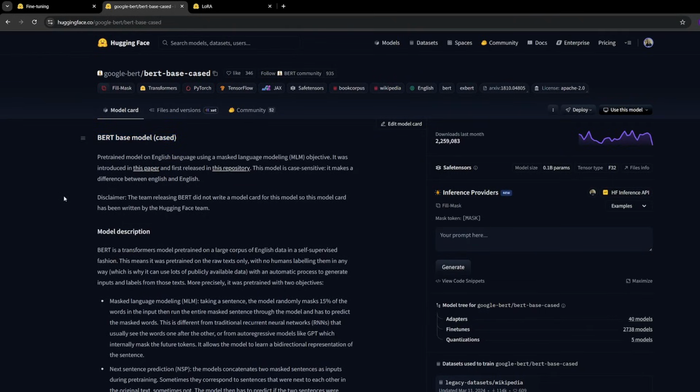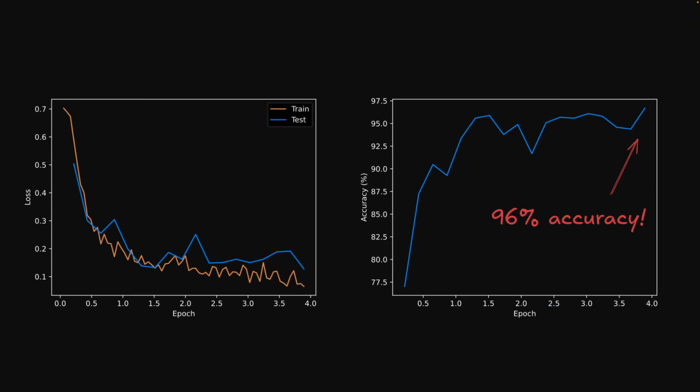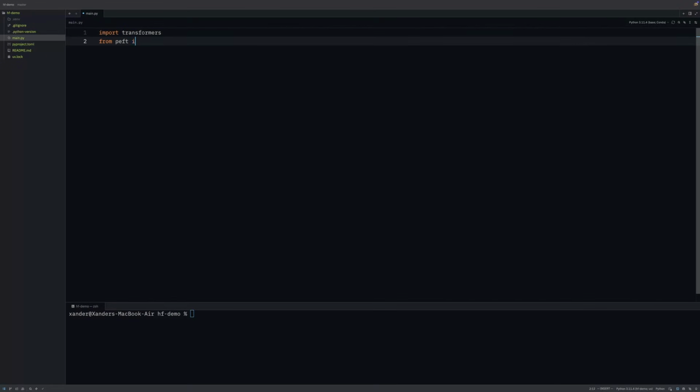I played around with some hyperparameters and using methods like LoRA, and I was able to get the accuracy up to 96%, which I'm incredibly happy with. And to be honest, I was a little suspicious of just how high this accuracy was, so I wanted to write a quick sanity check that will let us test data on the fly.